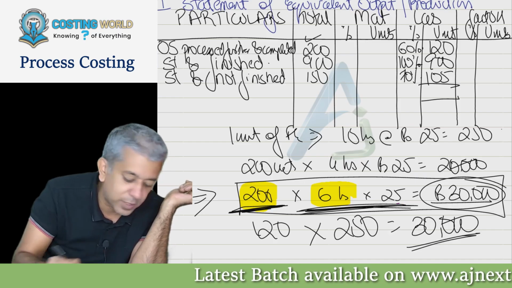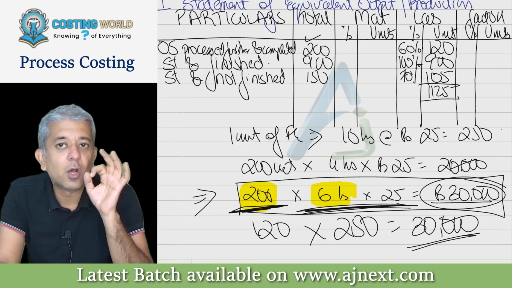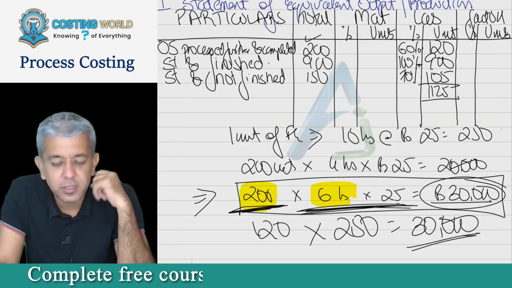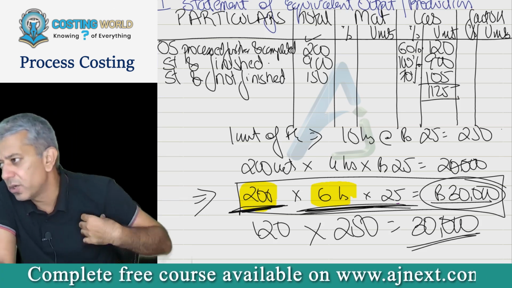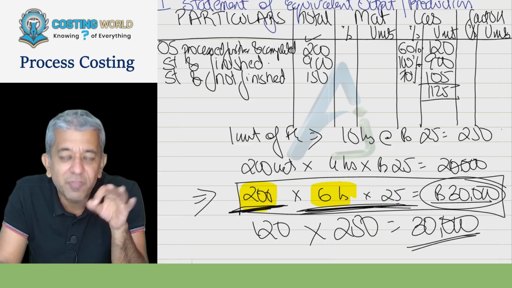This will be, in this particular case, coming to 1125. Now see, last sentence I'm speaking now. Tell me now, what was the labor cost incurred in this year? I'm asking for the 5th time, I think. 2250. If somebody asked me, sir, 2250 you have incurred, I say yes.